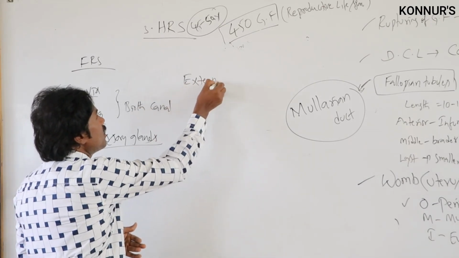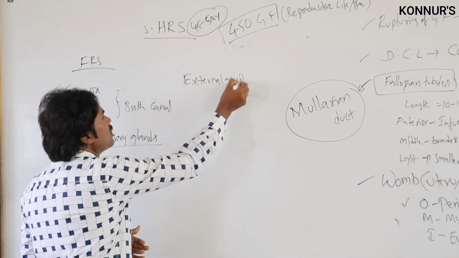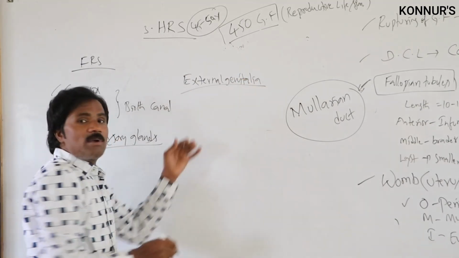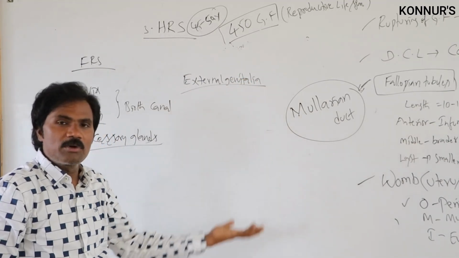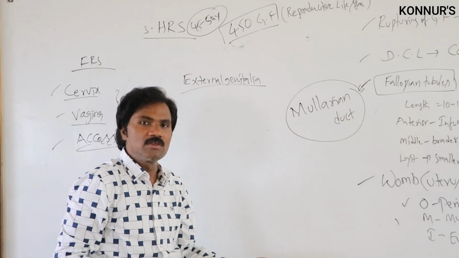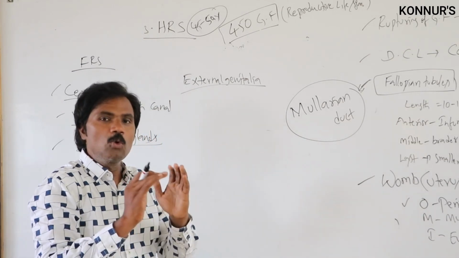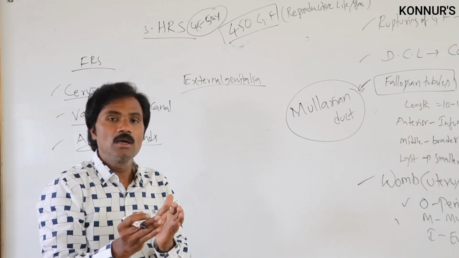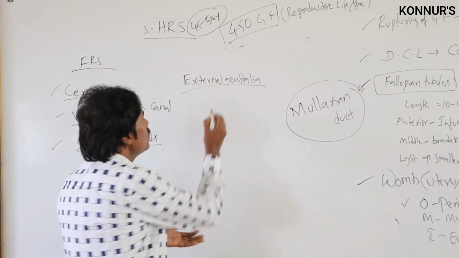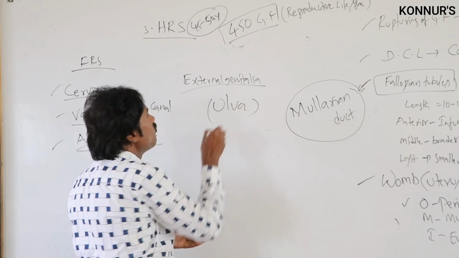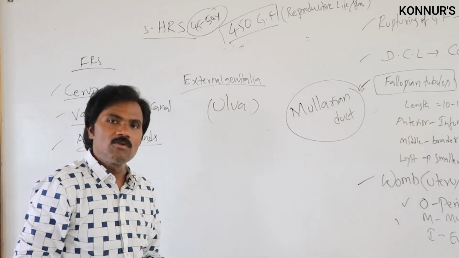External genitalia. So what is the external genitalia present in the male reproductive system? That is the penile part, the penis. What is the external genitalia present in the female reproductive system? A group of external genitalia, not one. That is what we call the vulva. Normally we call it the vulva, a group of external genitalia.